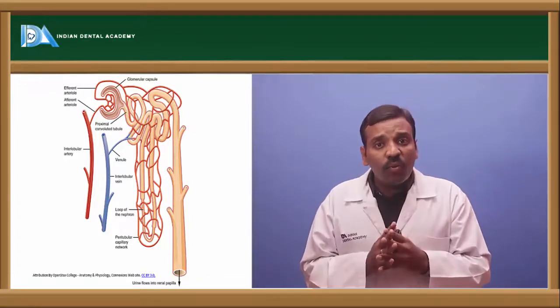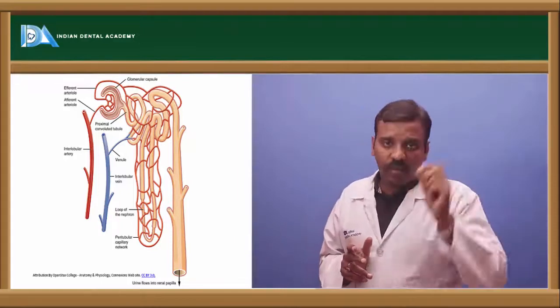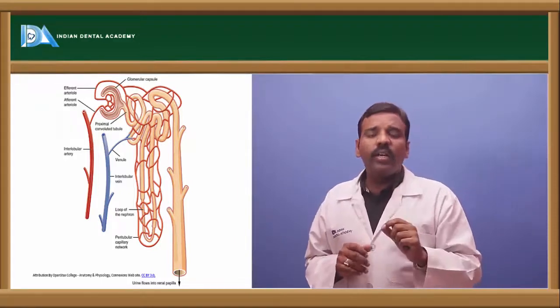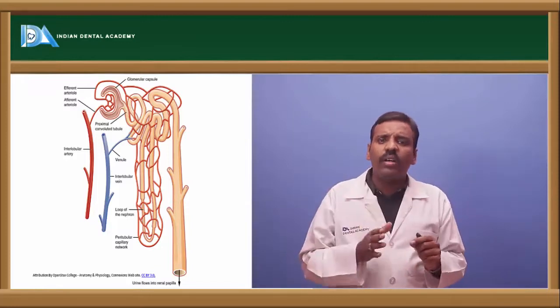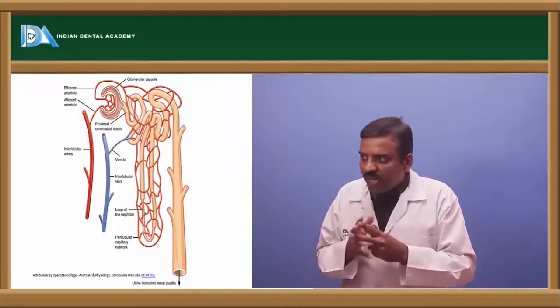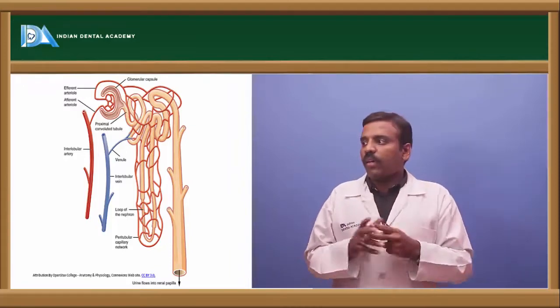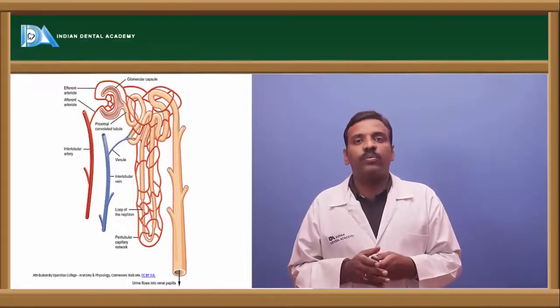At the part of the glomerulus we have only the efferent arteriole and glomerular capillaries, isn't it? And the peritubular capillaries are all on the tubular portion, and they form the vasa recta. You will come to know the different kinds of arteries and veins.